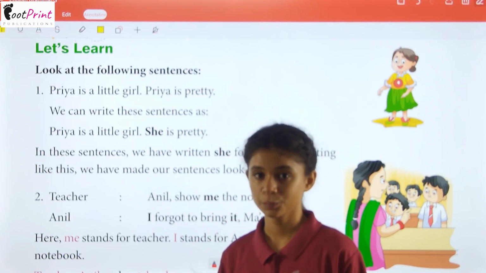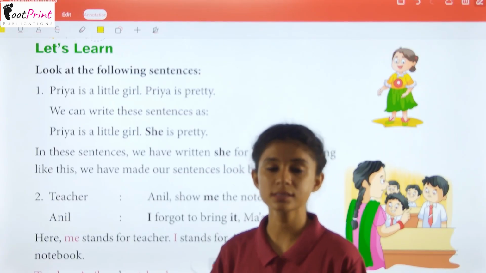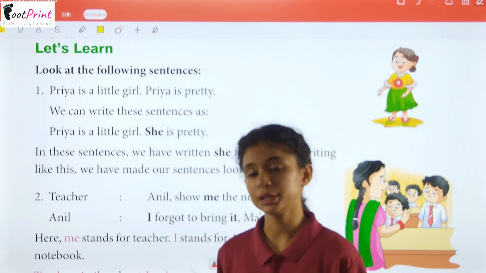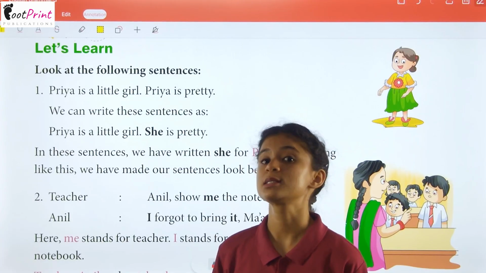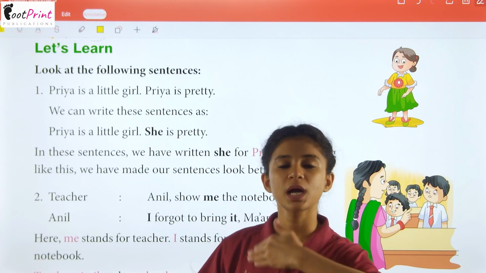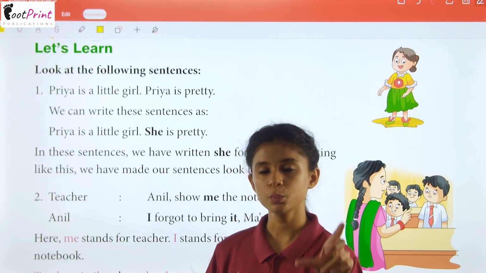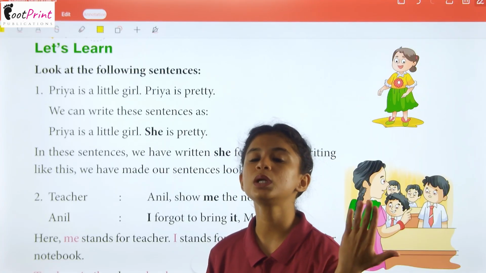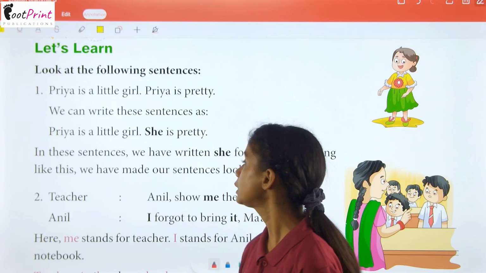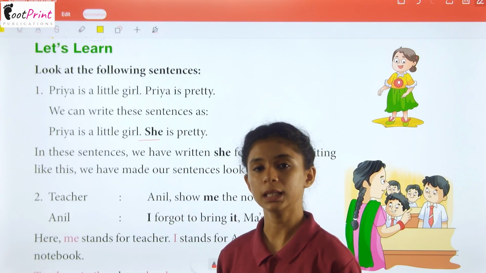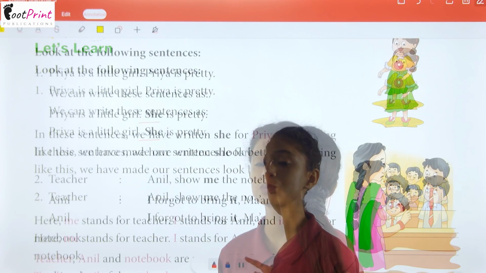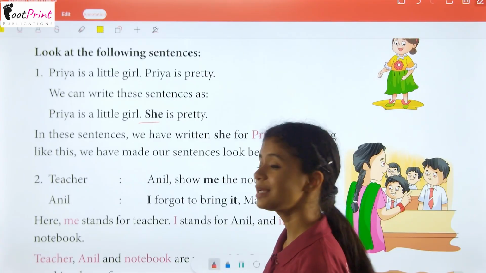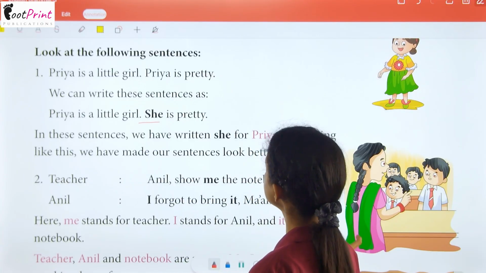Priya is pretty. Priya reads in 3rd class. Priya scores very good in the class. Priya is a good student. So we cannot keep saying Priya, Priya, Priya. So we will use her name in the first sentence only, and then we will replace the name with the pronoun she in the other sentences. So this will make the sentence nicer and easier.